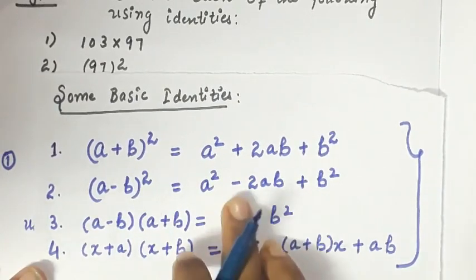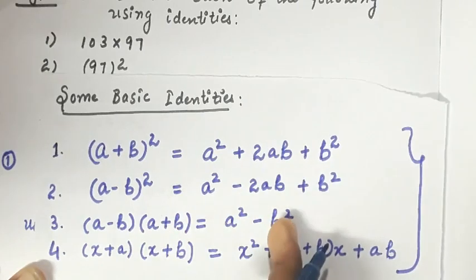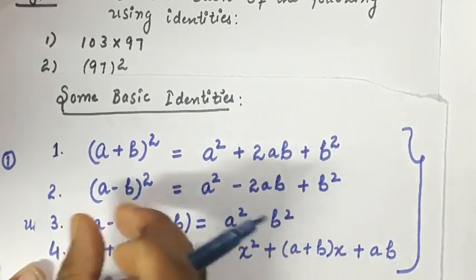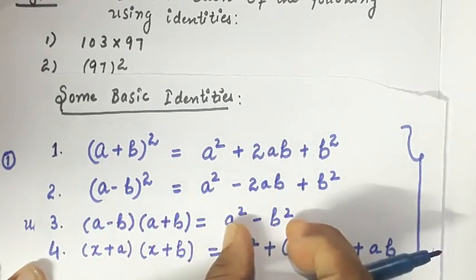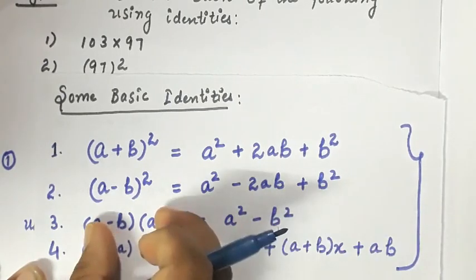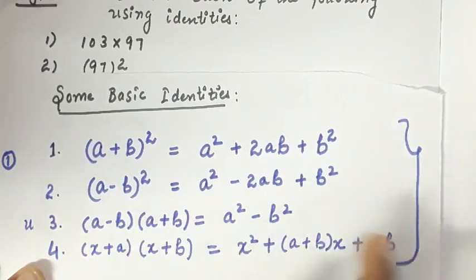And we know that a square minus b square is also equal to a minus b and a plus b. Now I'm just applying the reverse identity. We used to find the product when the factors were given and evaluate. Now this is given, so we can express a square minus b square in terms of a minus b and a plus b.